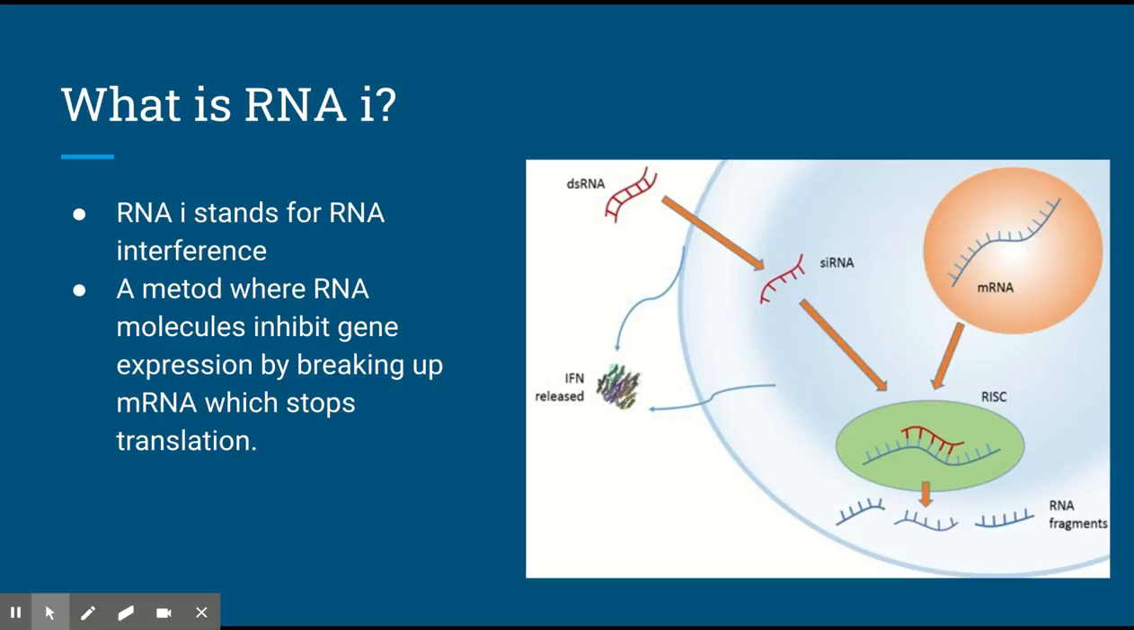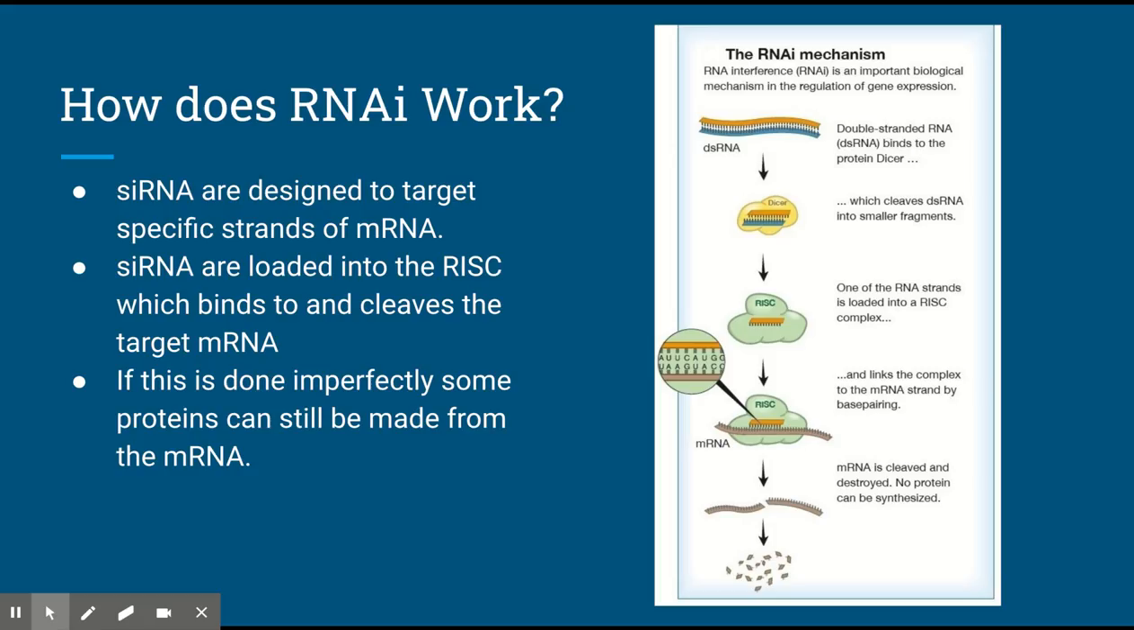RNAi is a method where RNA molecules inhibit gene expression by breaking up mRNA before it can be translated into proteins. RNA interference is a very simple procedure for scientists because it uses the cell's natural machinery to achieve the breaking down of mRNA. She continued her research by looking into how RNAi occurs inside the cell.